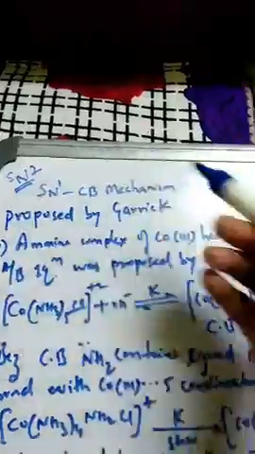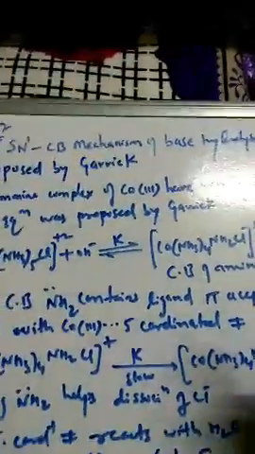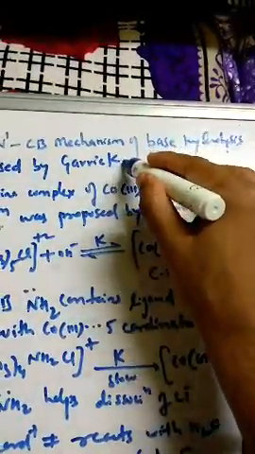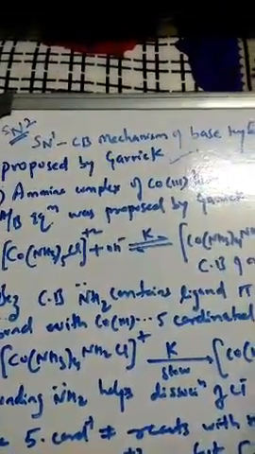In the last class we learned about the SN2 mechanism of base hydrolysis. Very important here, the conjugate base mechanism is seen in the SN1 mechanism of base hydrolysis, and it was first proposed by the scientist named Garrick. So what is this conjugate base mechanism?